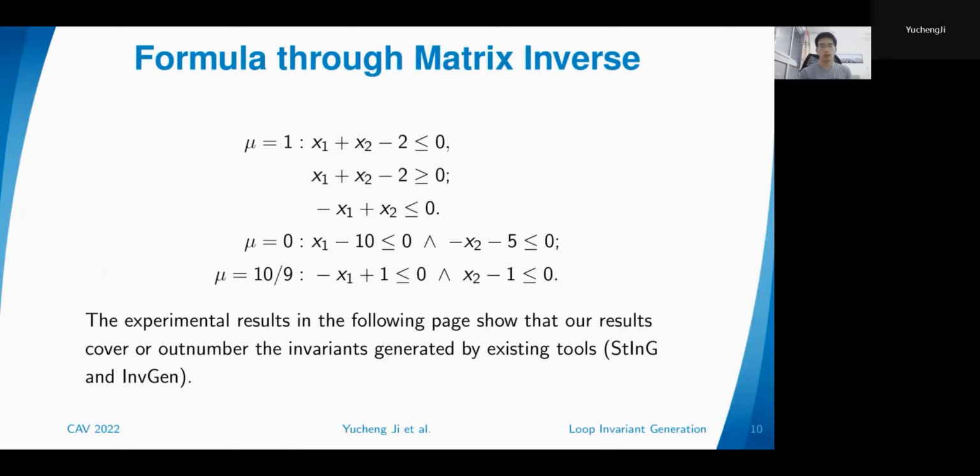First, if we take mu to be the eigenvalue, then we apply the eigenvalue method. We have three independent invariants. The first two show that the sum of x1 and x2 is a constant. It's 2, right?